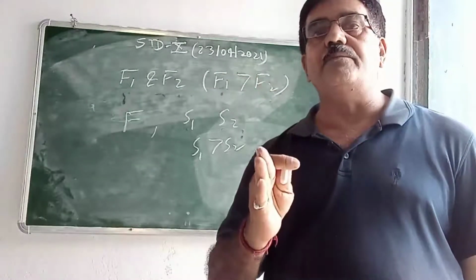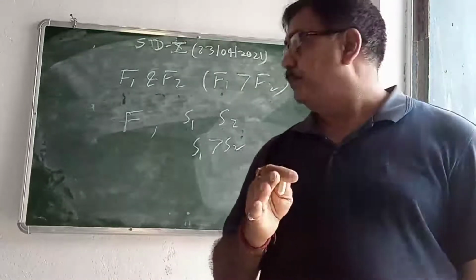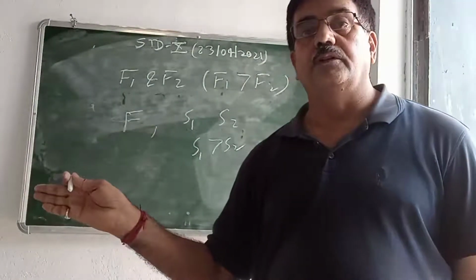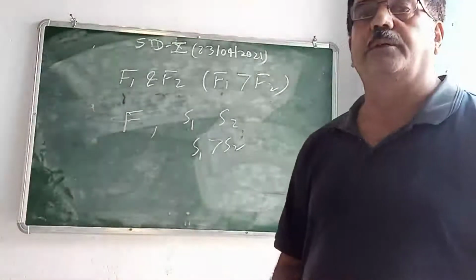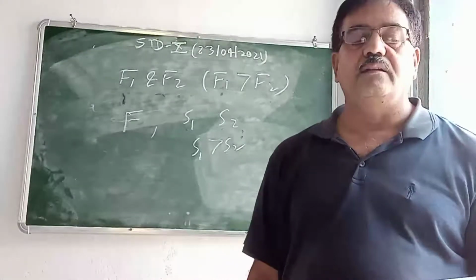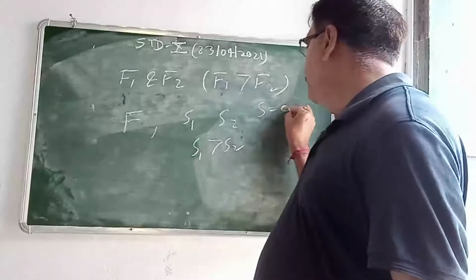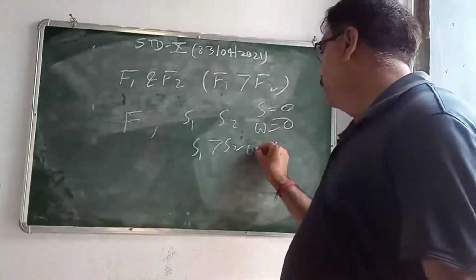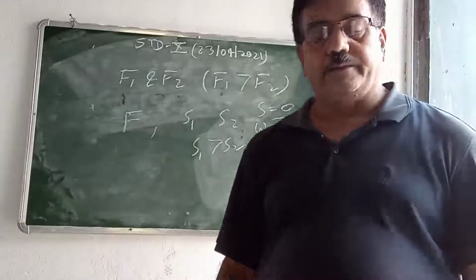If displacement is the same, then it depends upon the force, which force is more. If force is the same, then it depends upon the displacement, which displacement is more. So we come to know work depends on two factors, force and displacement. If S is 0, displacement is 0, what is the work done? Work done will be 0, because work done is equal to force times S, and S is 0, so that is equal to 0. Right.